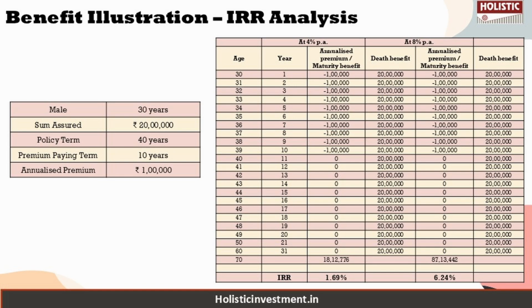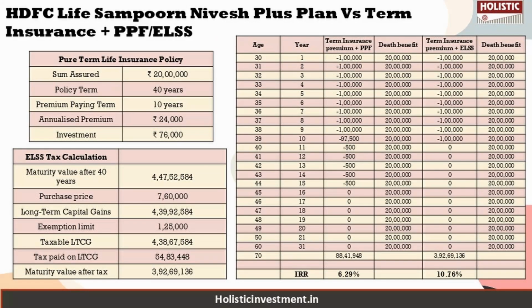While this policy promises market participation and long term savings, its actual return potential appears to be inadequate for meeting significant long term goals. So, as this policy is not giving us a desirable outcome that we need, let us now consider the same premium structure used in the benefit illustration, 1 lakh per annum for 10 years, but instead of investing in the ULIP, we are going to split this amount between insurance and investment in this comparative analysis.